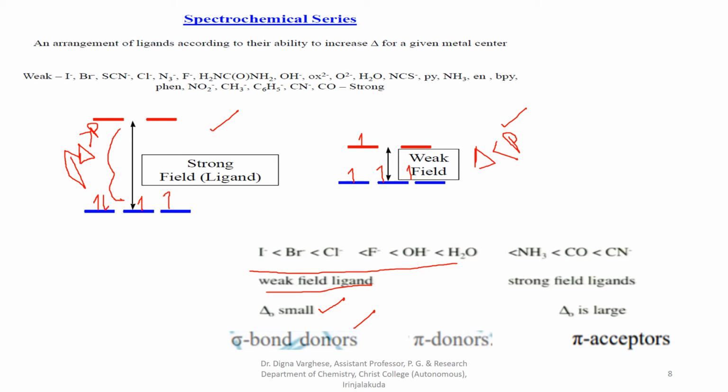So the ligand accepts electrons from the metal ion, and it acts as a pi accepting ligand. So the right-hand side of the series always acts as pi acceptors. The left-hand side of the series acts as sigma bond donors and also pi donors.